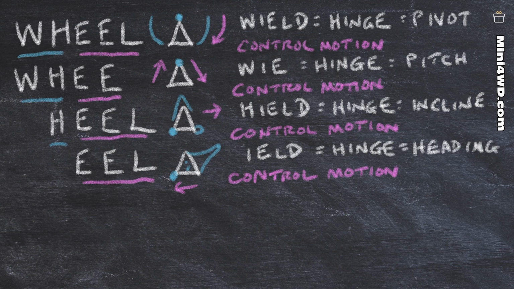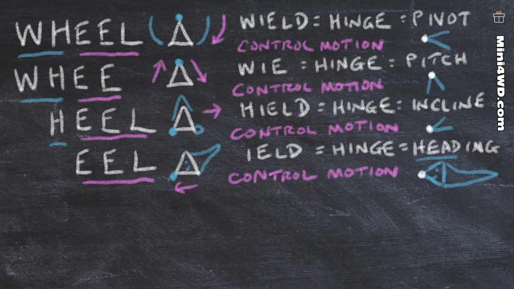Back in the top right, we see in blue the angle of a pivot and the angle of a pitch, followed by the angle of an incline and the angle of a heading, where a heading is also known as a degree of minutes, like time. Back in the top right, let's add white dots at the pivot point of the pivot, at the pivot point of the pitch, and at the pivot point of the incline, and at the pivot point of the eel's nose, because of course the eel knows the truth.